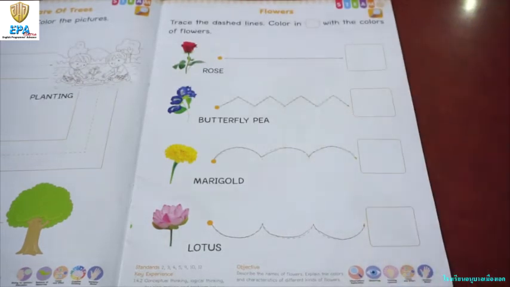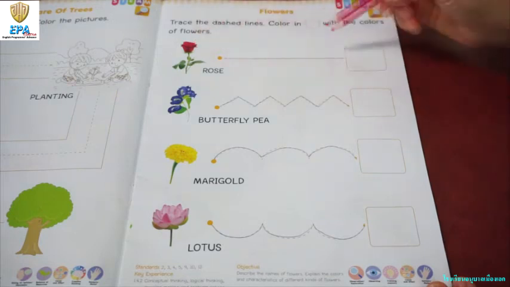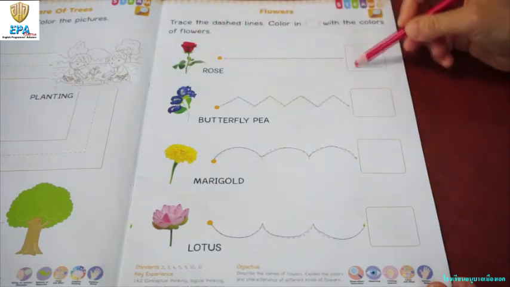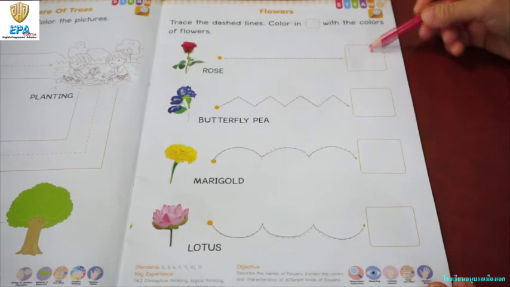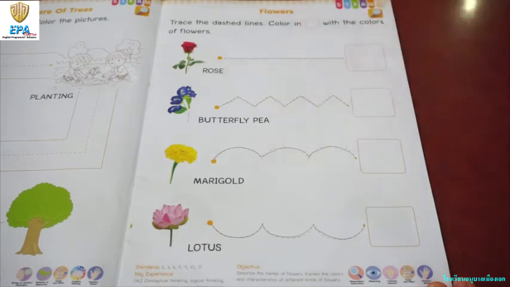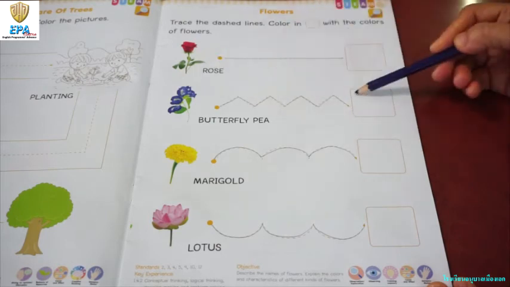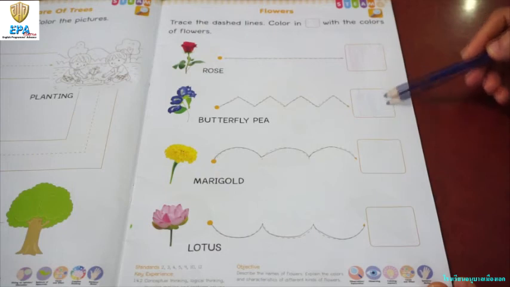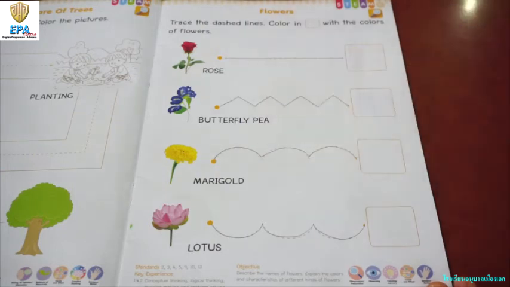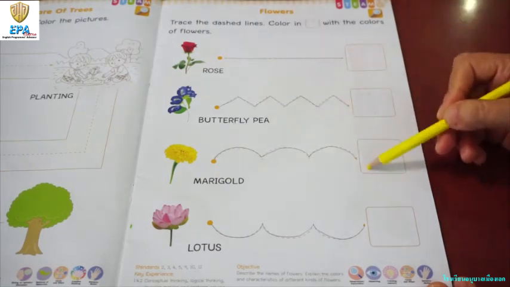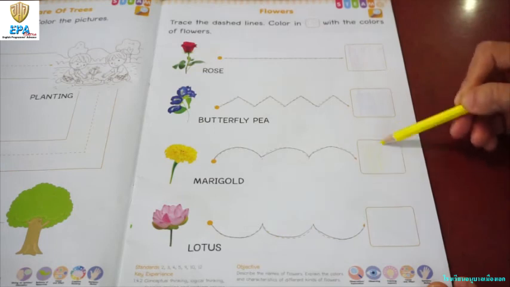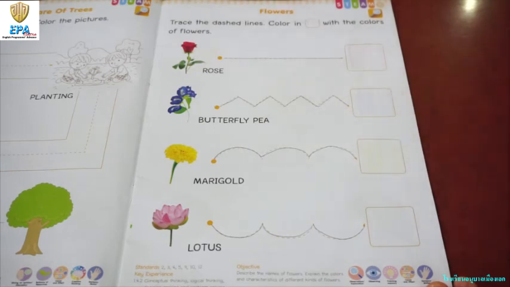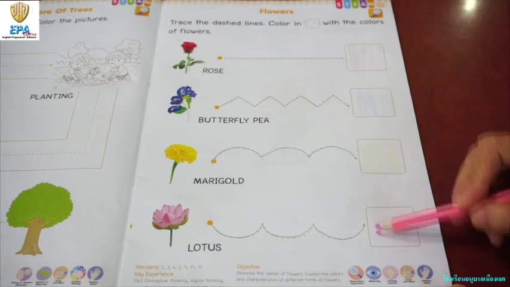Now, let's use color pencils to color. What's the color of rose? It's color red. Color the box red. Now, the butterfly pea. It's dark blue. Color it dark blue. Now, marigold. Color it yellow. Lotus. It's color pink. Color it pink.